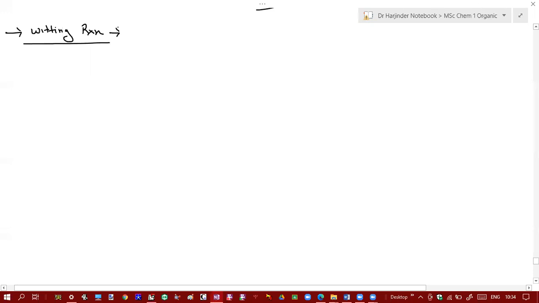This reaction is one of the excellent methods to convert carbonyl group into alkenes. Okay. By using Wittig reaction, you can convert carbonyl group into alkenes. And what reagents are used?